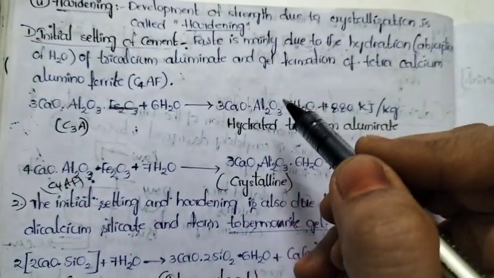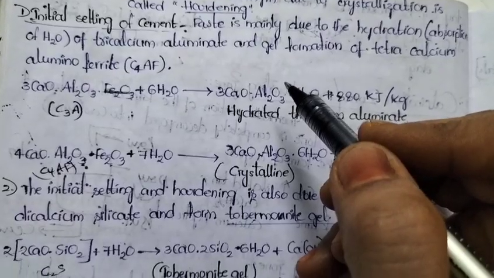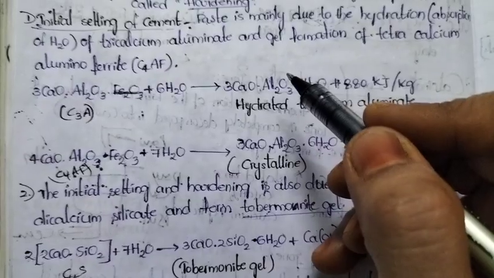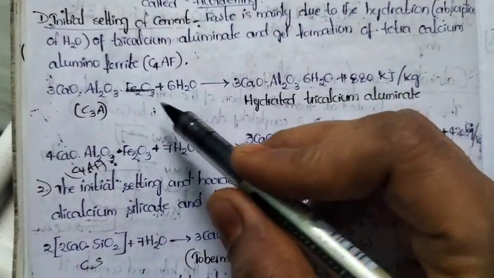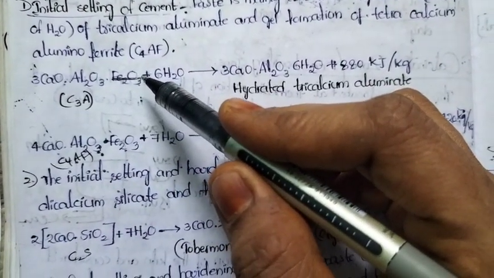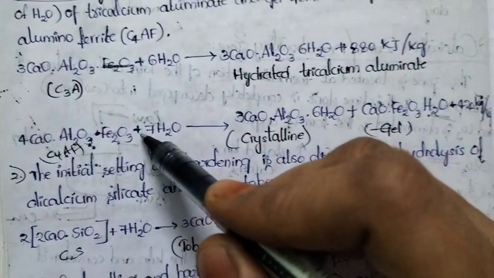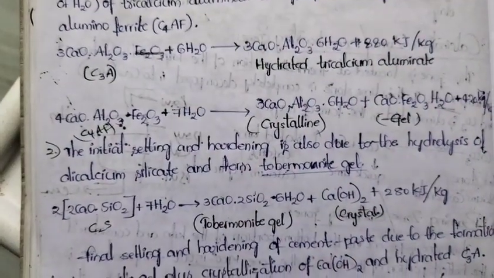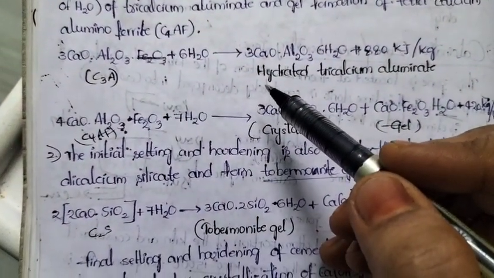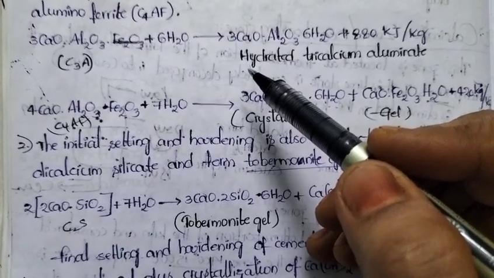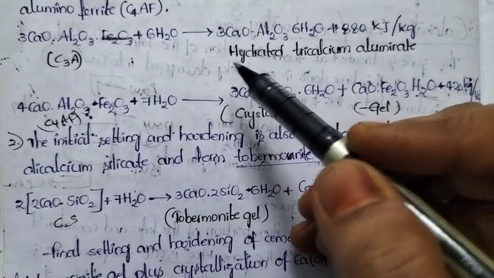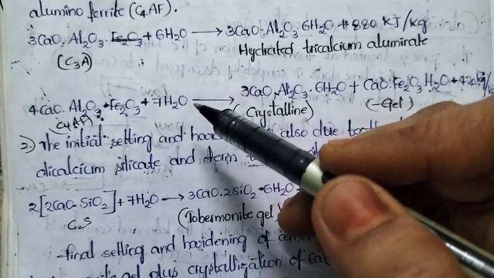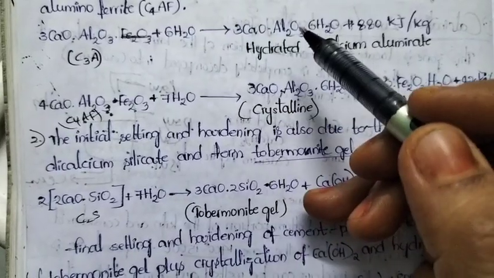We have four: tricalcium aluminate, dicalcium silicate, tricalcium silicate and tetracalcium aluminoferrate. Among four, which will involve in the reaction initially? Tricalcium aluminate will involve in the reaction. Observe the reactions. Only 4 reactions are there. 4 reactions are very important. In examination point of view, we can explain the setting and hardening reactions by using these 4 simple reactions. Why I am using the word simple means here only hydration and hydrolysis reactions take place, which is very easy to remember and very easy to write in examination.